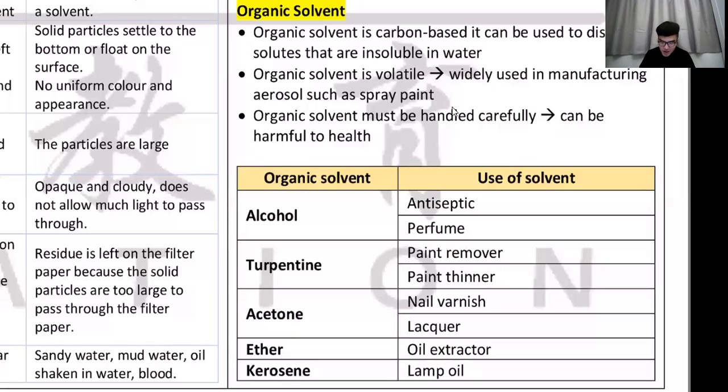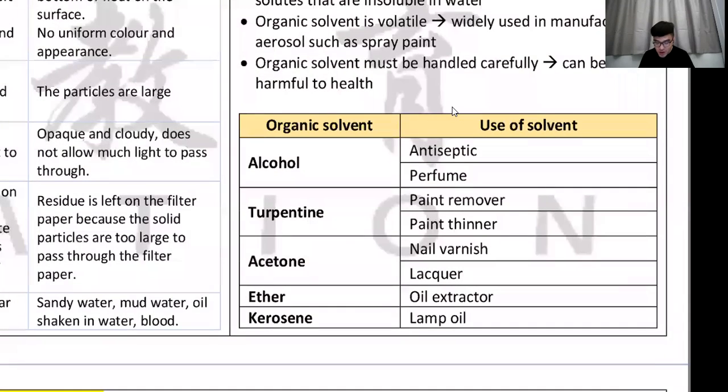All right, so that's the alcohol. So what will they dissolve? They will dissolve antiseptic. You know when you fell down and then your teacher will put some kind of yellow medicine on your wound? That's the antiseptic, the 黄药水. Antiseptic, and then perfume. Turpentine.